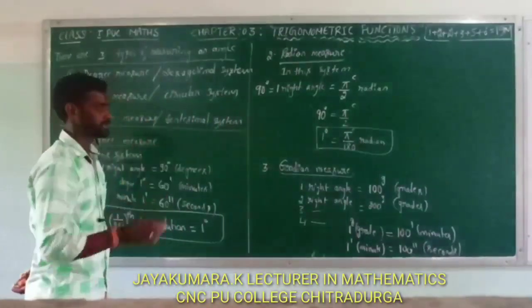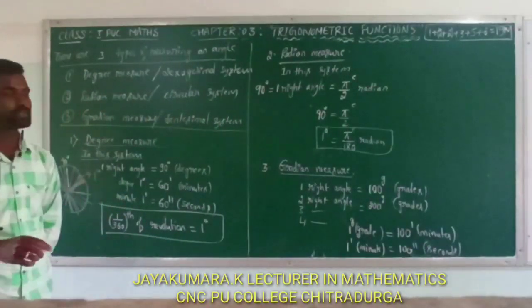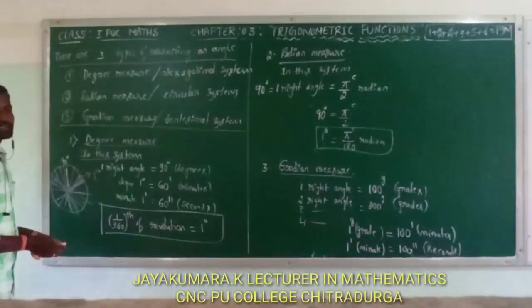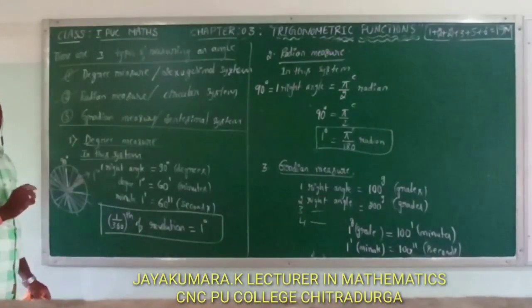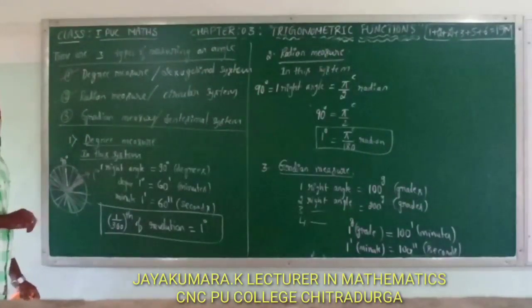Now this is gradient. Here, this degree measure and radian measure are very important.